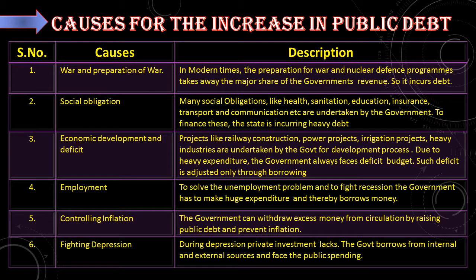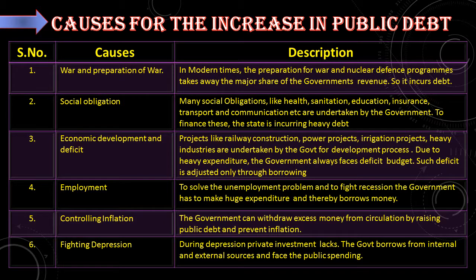Next, employment. To solve the unemployment problem and to fight recession, the government has to make huge expenditure and thereby borrows money. What do you mean by recession? Downfall in the economy. Next, controlling inflation. The government can withdraw excess money from circulation by raising public debt and prevent inflation.